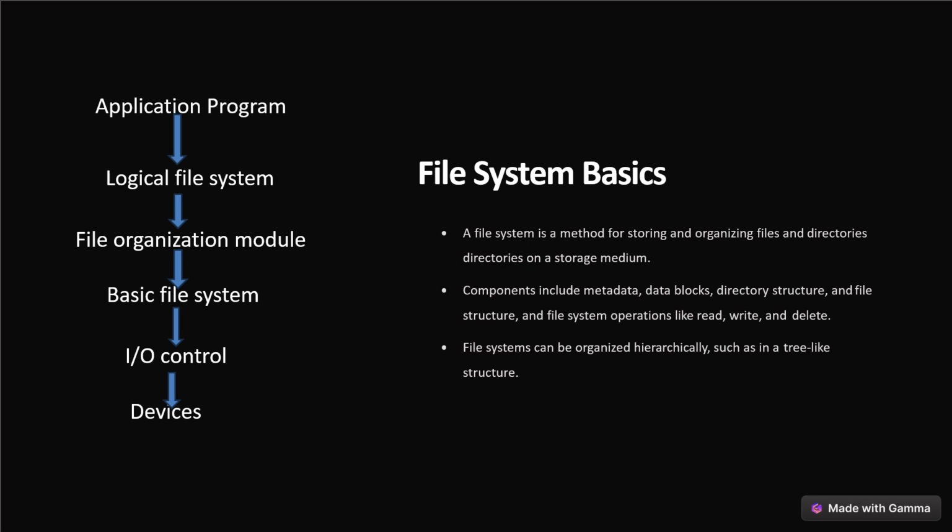Once the file organization module decides which physical block the application program needs, it passes this information to the basic file system. The basic file system is responsible for issuing the commands to the IO control in order to fetch those blocks. The IO control contains the code by which it can access the hard disk.